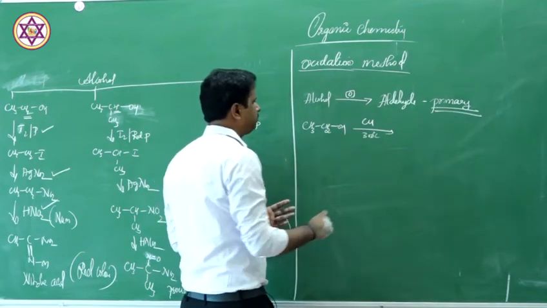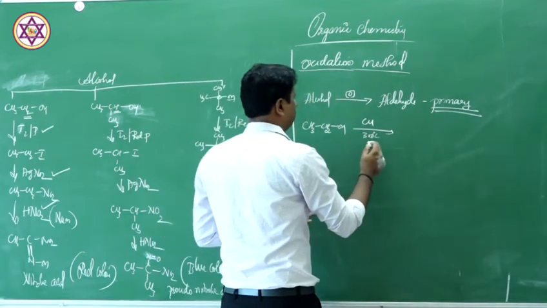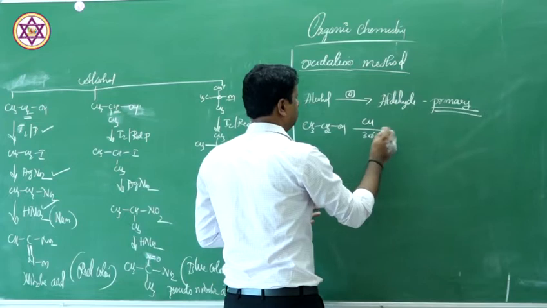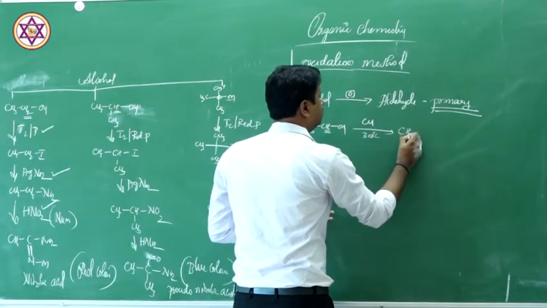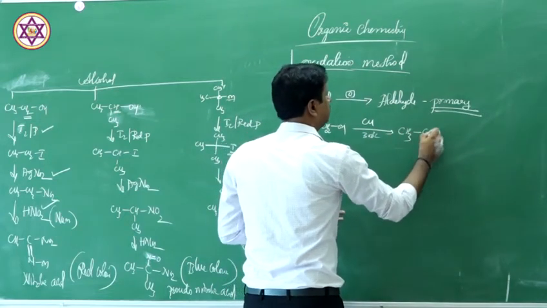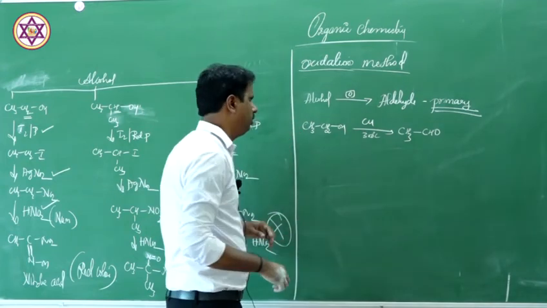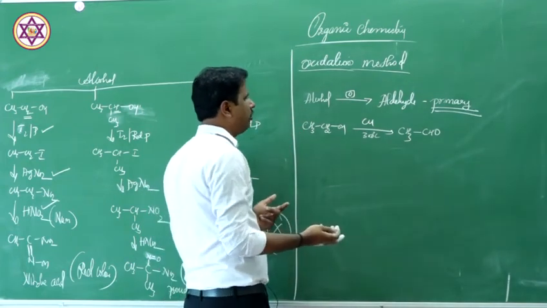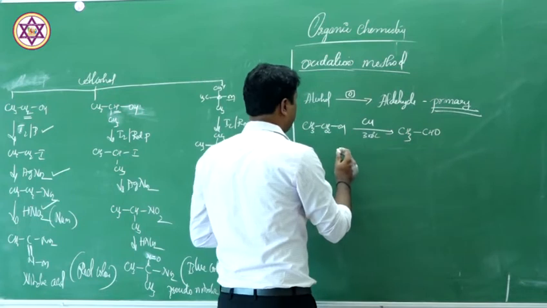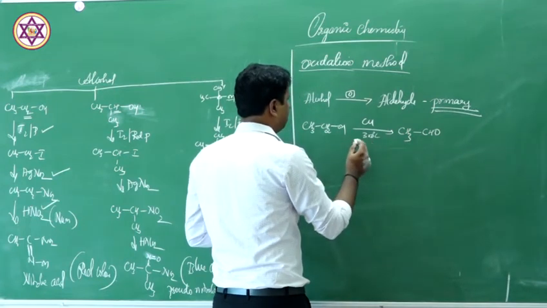And what happens? So you get CH3CH2. What is happening? You are removing hydrogen.